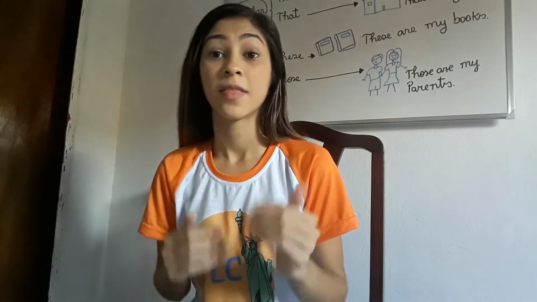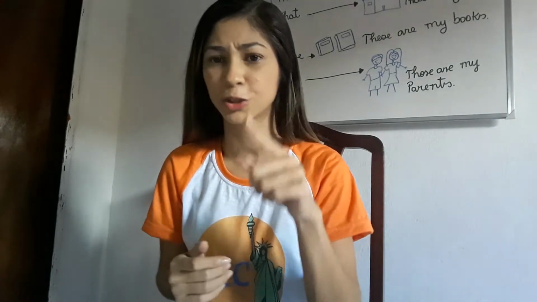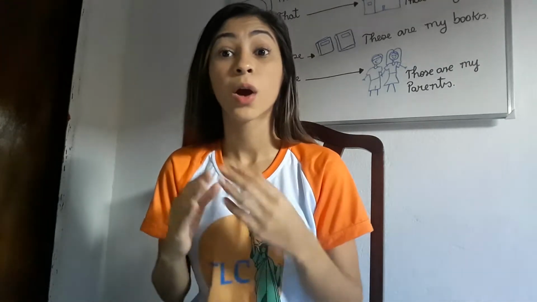After this we have aunt or uncle. They are brothers or sisters of our parents, aunt and uncle. And their children we call cousins. Cousins. Do you have cousins? I think you have. Then we have our grandparents.